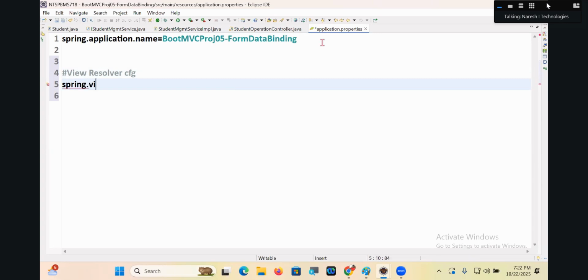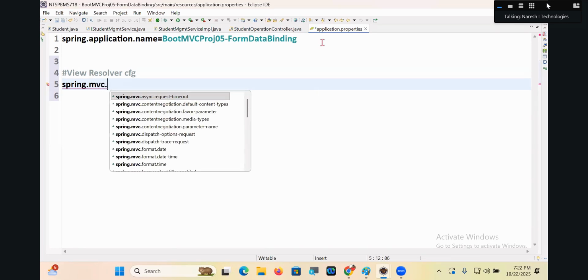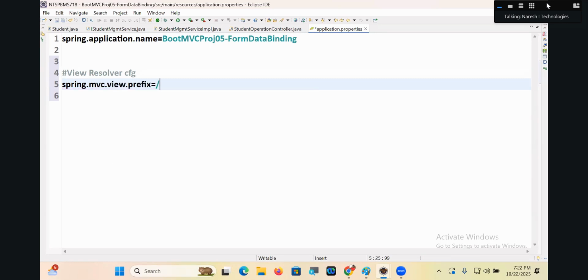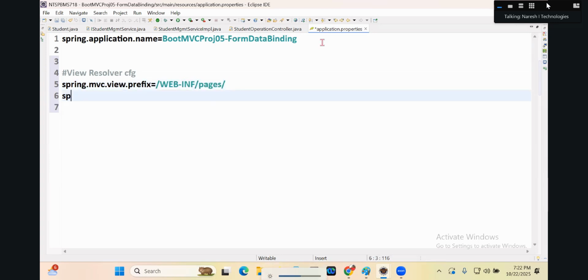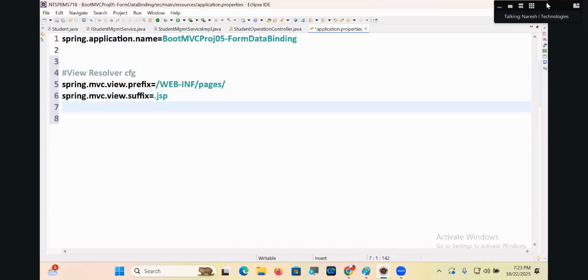What is there? spring.mvc.view.prefix is /WEB-INF/, and spring.mvc.view.suffix is .jsp.